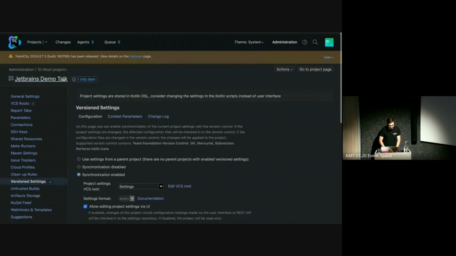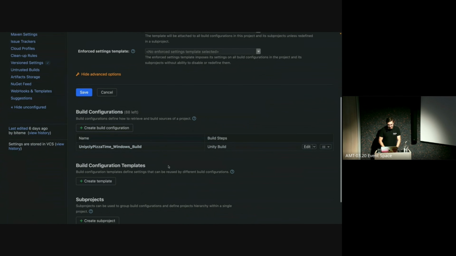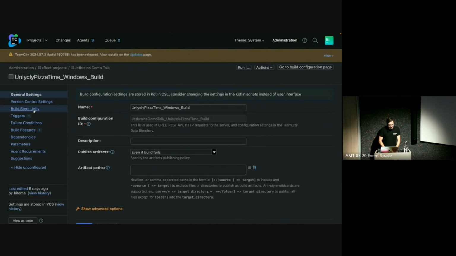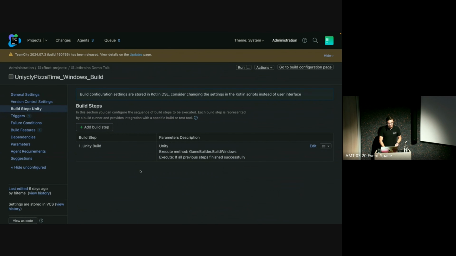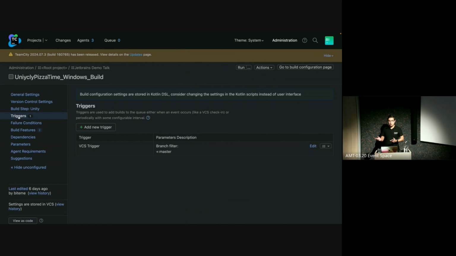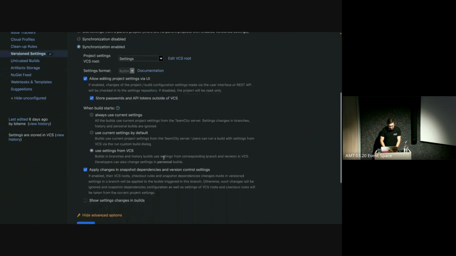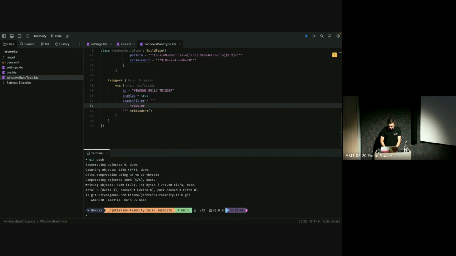And voila, TeamCity does not complain, so neither do I. And if we now go look at all the build steps, you should see we have exactly the same as before, with the extra step that we now have a trigger as well, which will trigger when changes are pushed to the master branch. There's also a thing set up in our GitLab where if we push to the branch, it will automatically notify TeamCity that there are changes. So we don't have to wait for the automatic 30-second polling or minute polling. I'm not sure what the default is before we get these changes. Okay.